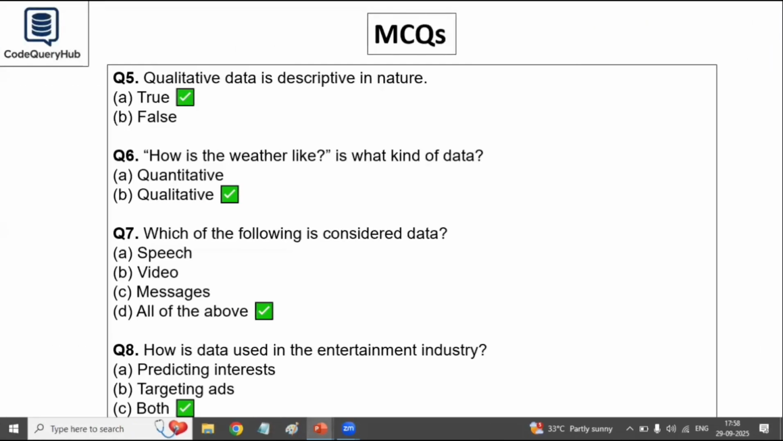The next question is, which of the following is considered data? Speech, video, messages, all of the above. So the answer is all of the above. Every form of information counts as data. Next, how is data used in entertainment industries, for predicting interest or targeting ads? So the answer is again both. It is used to predict what you like and to target the ads.